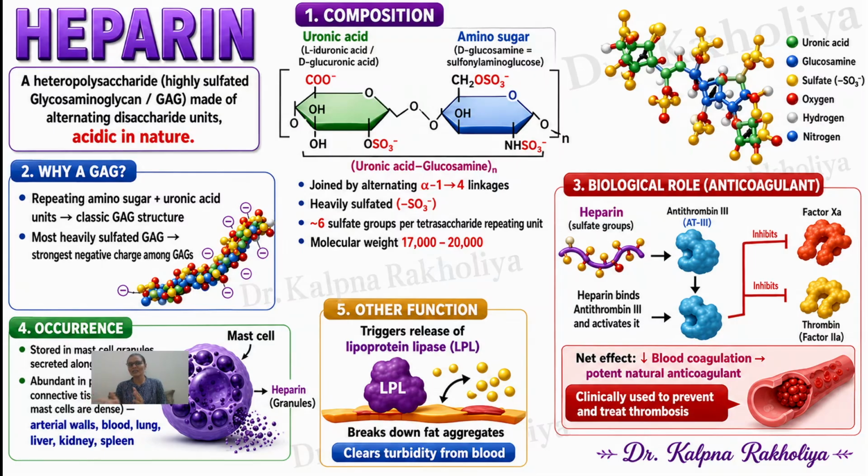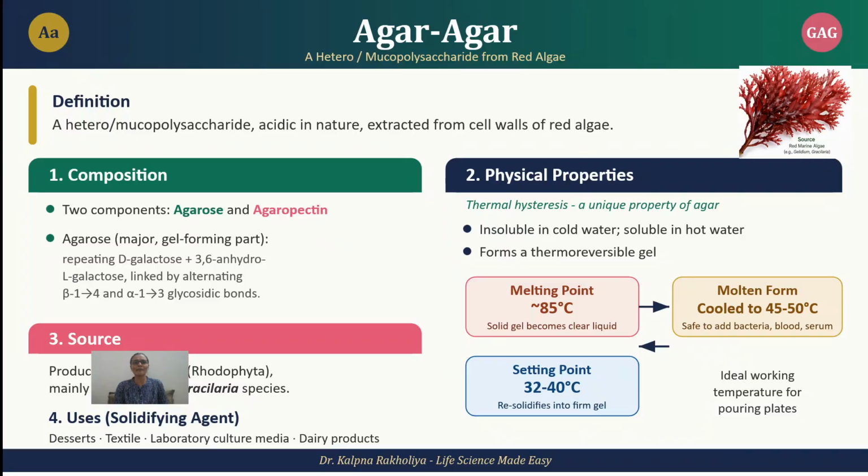But heparin has a different function: it will not allow the blood to clot, so that's why it's called an anticoagulant agent. How does it act? It binds with antithrombin 3 as well as the thrombin factor. That's why it will not activate further, and heparin acts as an anticoagulant agent. So that is about heparin.